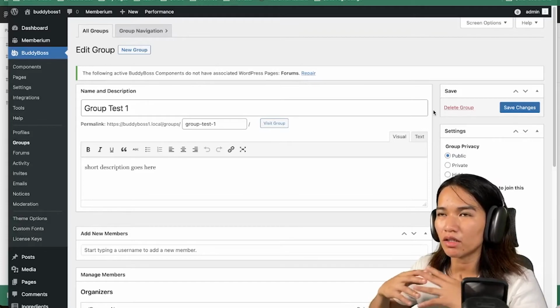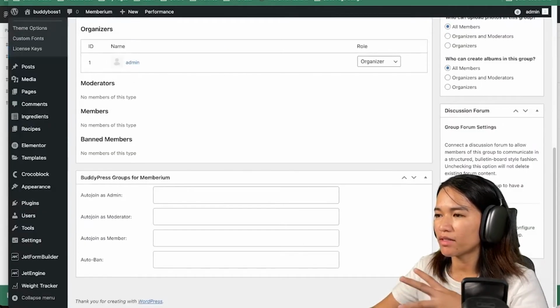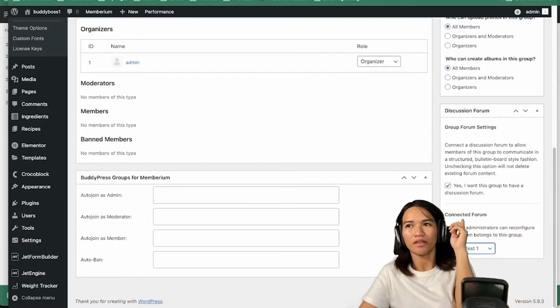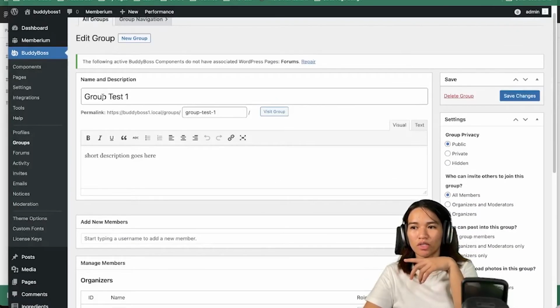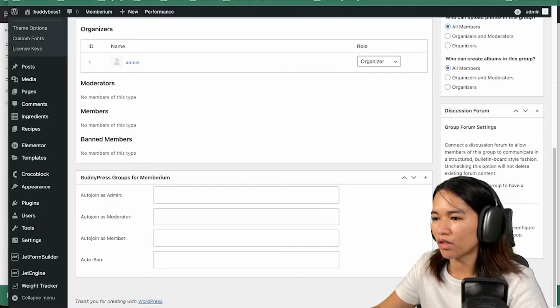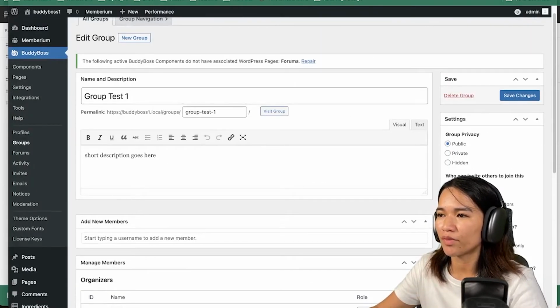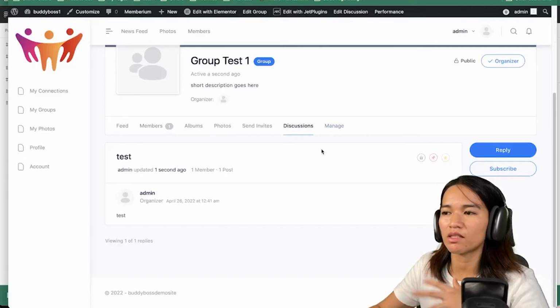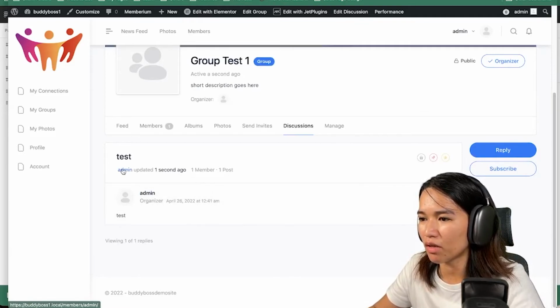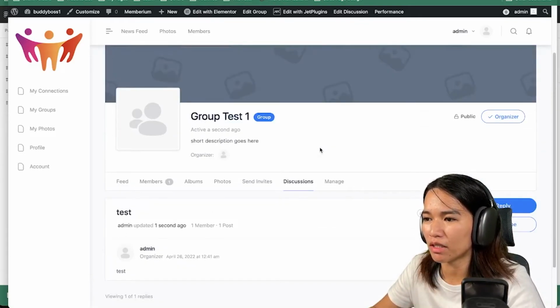Now, when creating your group, in the right side, I'm not sure if you see this here. Once you have checked this, yes, I want this group to have a discussion forum, automatically it will create a forum for you. So as you can see here, group test, it followed that naming and it will be attached to this group. Now, the change for that is there's going to be a new tab on the front end named discussion, and as you can see, there is now discussion going on with this group.